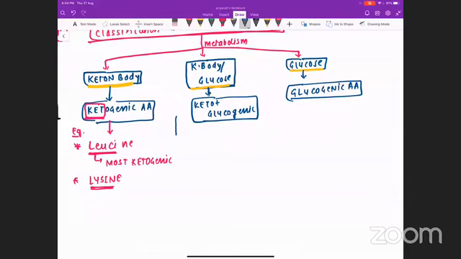The first subcategory, the most common cat, Lucy. This is how we are going to remember. The second subcategory is keto plus glucogenic, and the third subcategory is glucogenic.